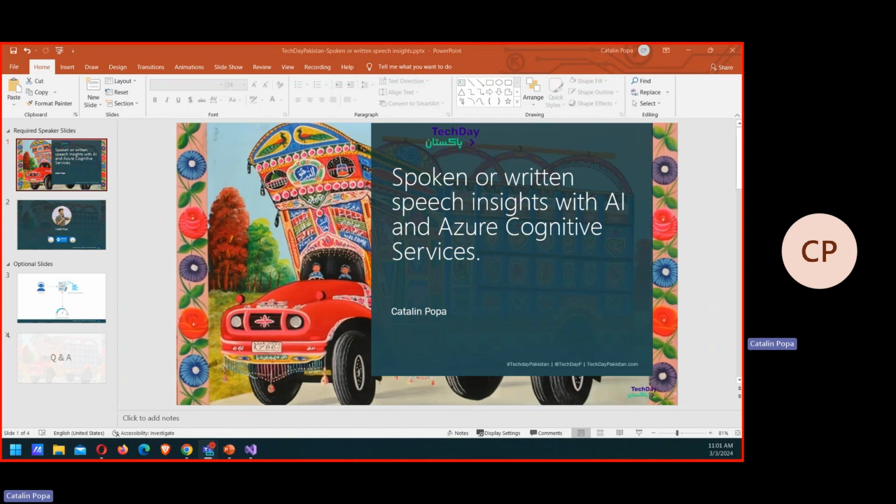And yes, for the next 50 minutes, I'm gonna explain a bit how you can use Azure Cognitive Services in Azure, and we will build a simple application that will make use of these ready-to-use tools that we have in Azure regarding artificial intelligence and machine learning.